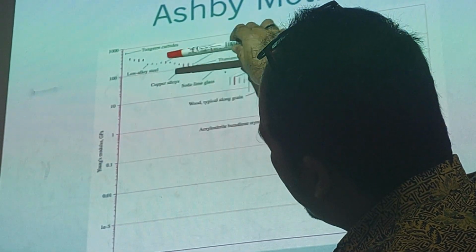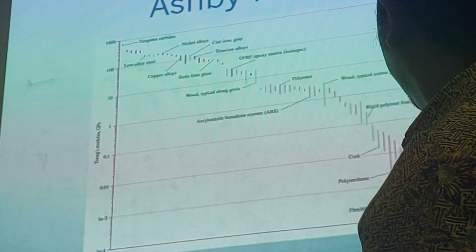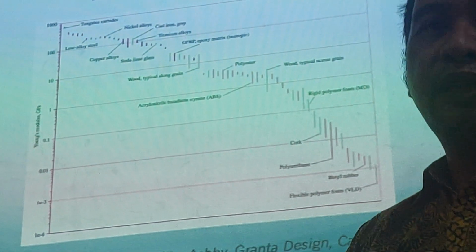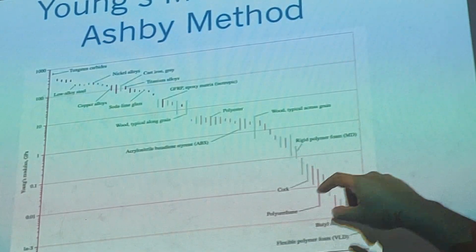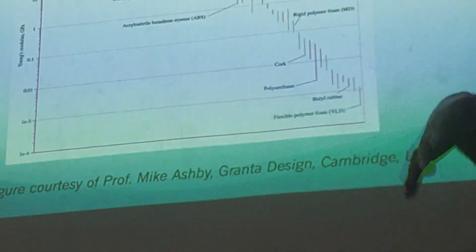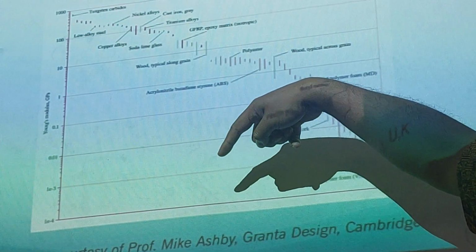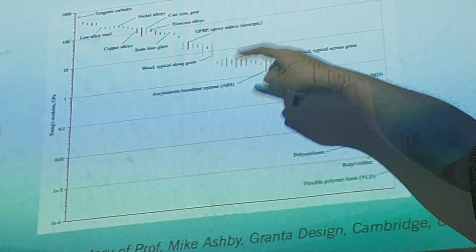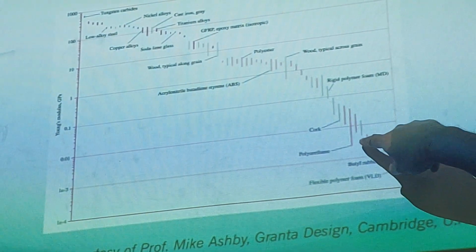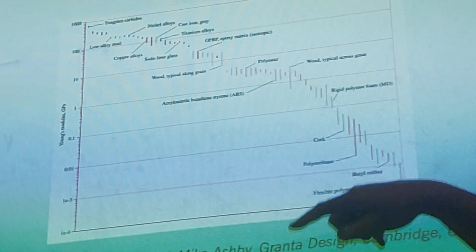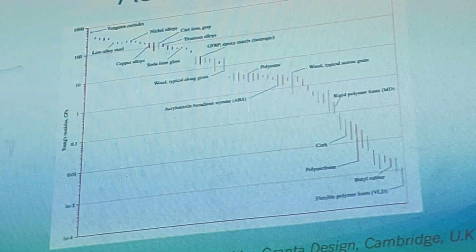Your modulus is very high compared to butyl. Butyl is rubber. It's very small. This one is a lot, so 100 times higher. Rubber, polyethylene.